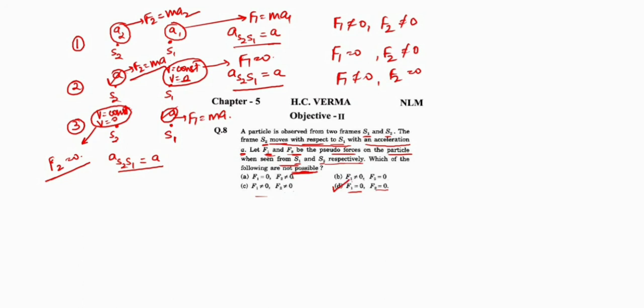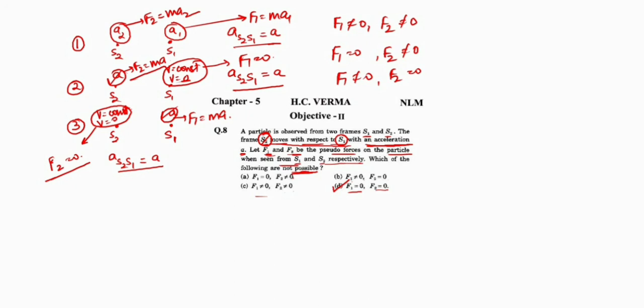What is the basic concept in this question? The basic concept is that if a frame S2 moves with respect to some other frame S1 with some acceleration, one of the frames must be a non-inertial frame. Only then this situation is possible. So one of the frames must be non-inertial. It means one of the forces must be non-zero. So which is not possible? That both the forces are 0. This is not possible. Okay. So the fourth option is correct. It's a very good problem.